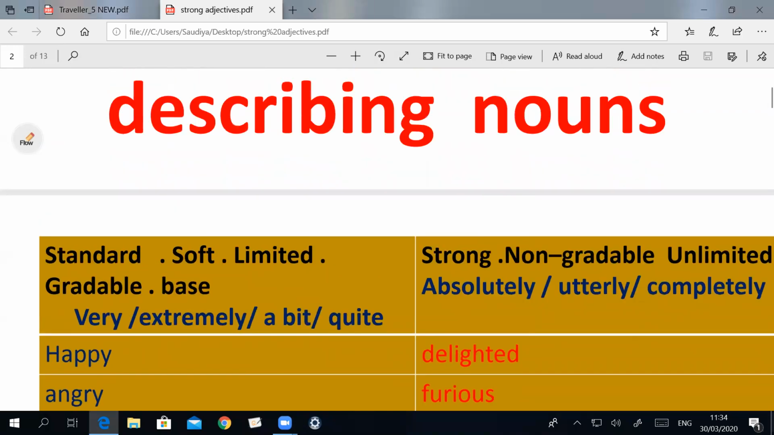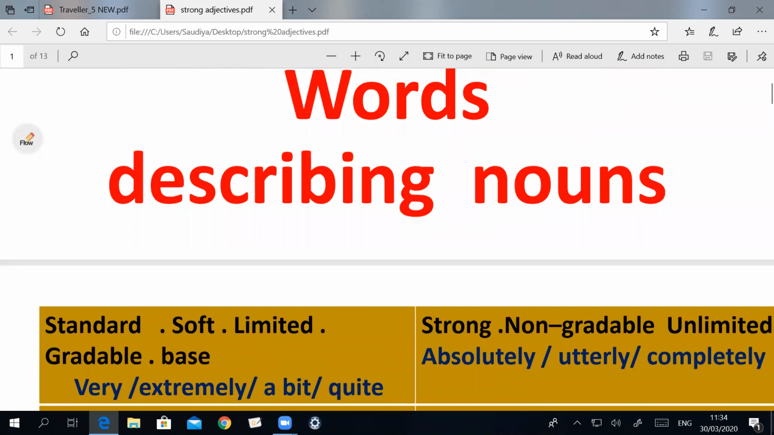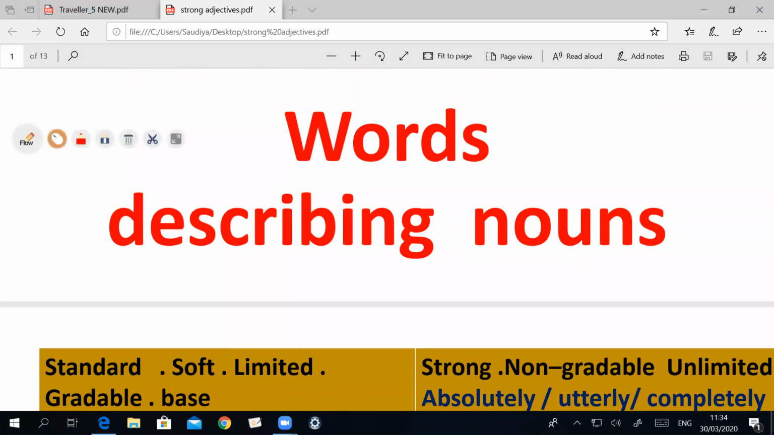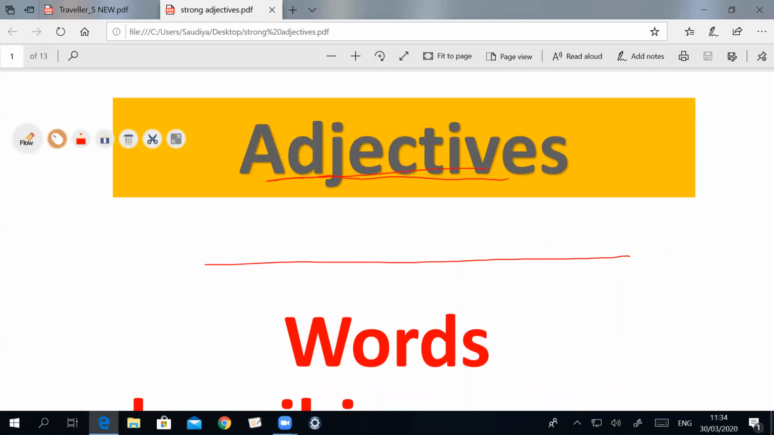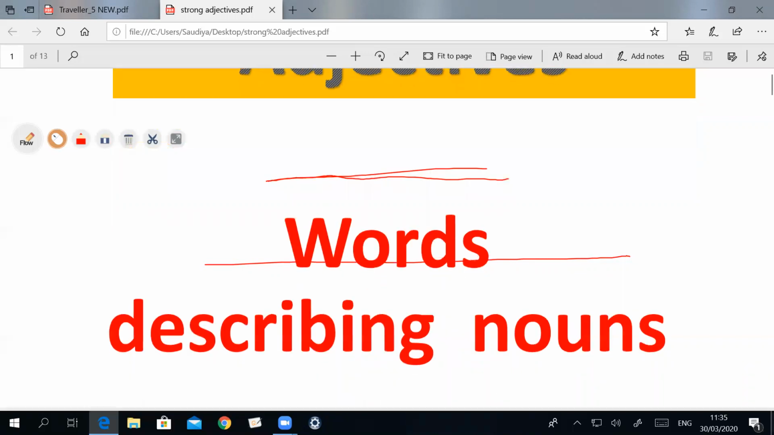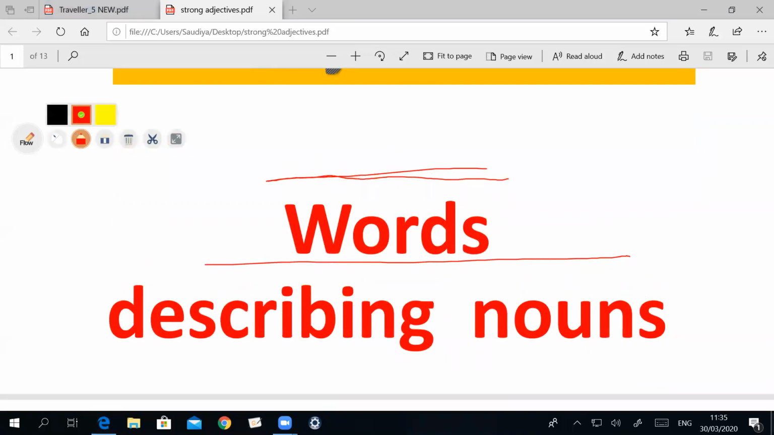Good morning, my dear students. Today's lesson is about words describing nouns. What are the words that describe nouns? Adjectives. So when I ask you, what do you know about the word adjective? The word adjective means words that describe a noun.